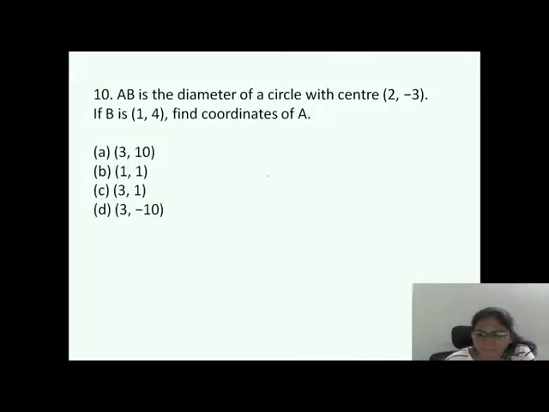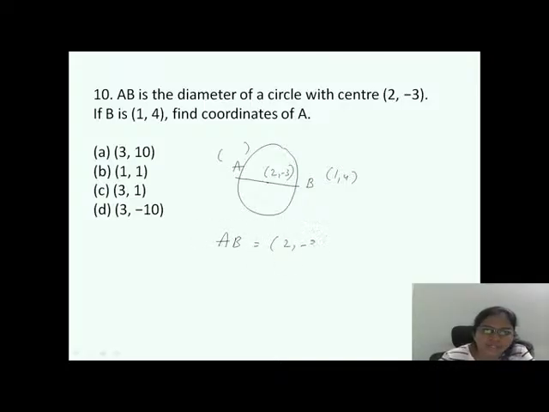AB is the diameter of a circle whose center is (2, minus 3), B is (1, 4). Coordinate geometry. They are telling that there is a circle, and AB is the diameter whose center is how much? (2, minus 3). B value they gave (1, 4). So you have to find out the coordinates of A.